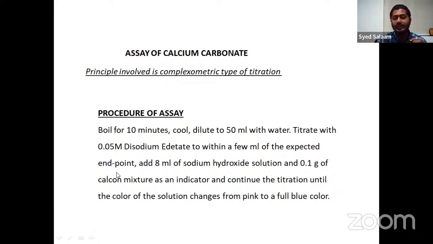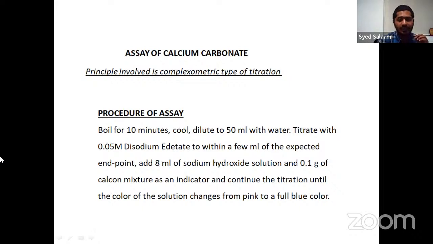They might ask, what is the indicator used for the assay of calcium carbonate? What is the indicator we use? So you have to focus. First, focus on the differences. What is the difference, other than that it is complexometric?